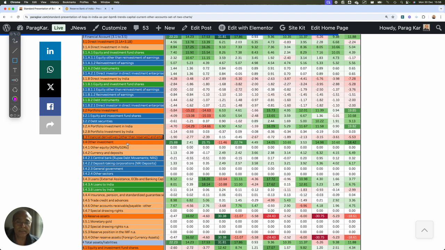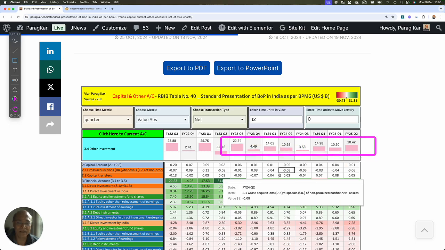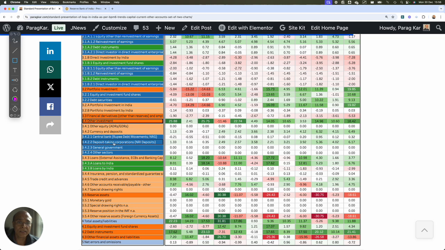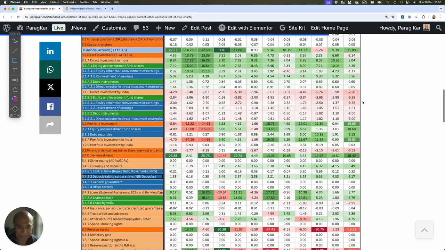This is also interesting. Why is it interesting? Because in other investment these are the items. Let's talk about the other investment, because in this particular part we have done reasonably well, not bad. And why? Because there is a major portion here which I would like to point out, which forms under the bracket of other investment, which is the NRI deposit and currency deposit. See, if you look at NRI deposit, it is $6.17 billion in FY 25 Q2, because NRIs are depositing money in India, so this is one important aspect of this particular bucketed item which we spoke about, which is the other investment, right?